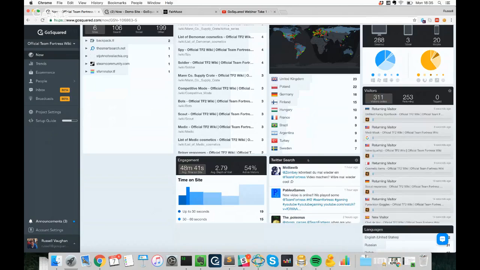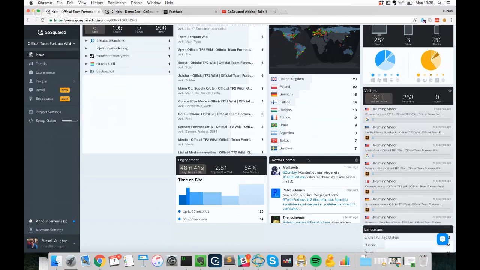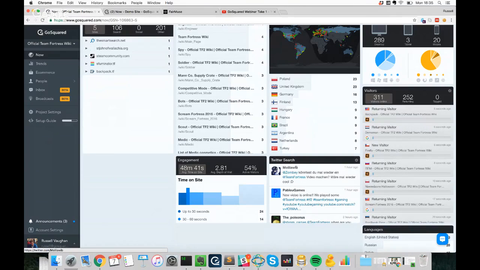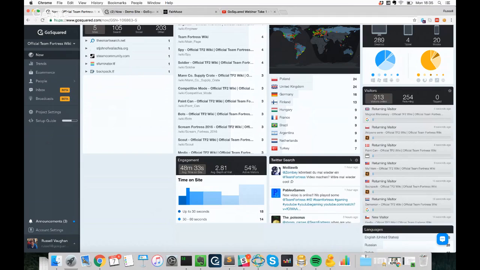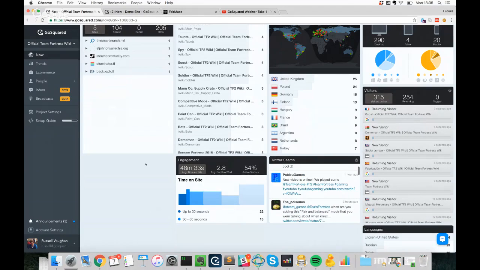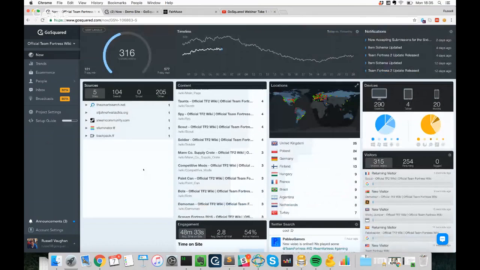And it gives me an opportunity to introduce integrations. When we say integration, what we effectively mean is any third party that we can introduce into our dashboard, like this Twitter widget, or vice versa, any third party that we can integrate with. So if we just quickly look at Twitter, you just plug in a keyword that you want to search for, and you'll be able to see any times that your keyword is mentioned on Twitter in real time. And that will effectively be the Now dashboard. So a really nice, clean, quick, easy way to identify what's going on your site, no matter anyone's level of analytics.